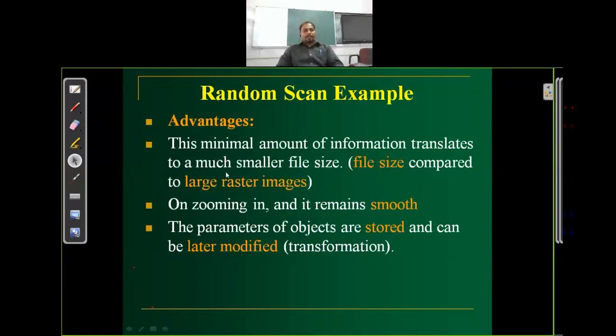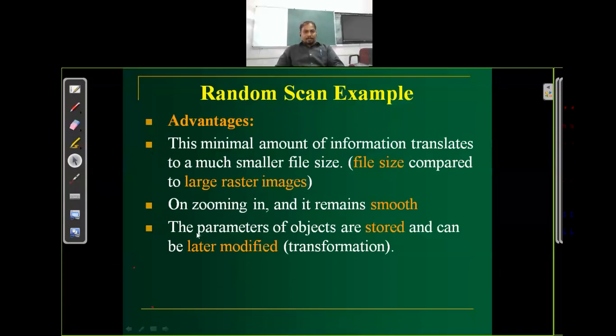What are the advantages of this random access system? It uses a minimal amount of information, which translates to smaller size. It requires minimal information, or minimum file size, compared to the raster scan system. For storing an image definition in the random access system, the size will be less compared to the raster scan system. And if you zoom in on our picture, it remains smooth, but in the raster system, some kind of zigzag lines will be produced. The resolution or quality of the image produced by the random access system is better than the raster system.